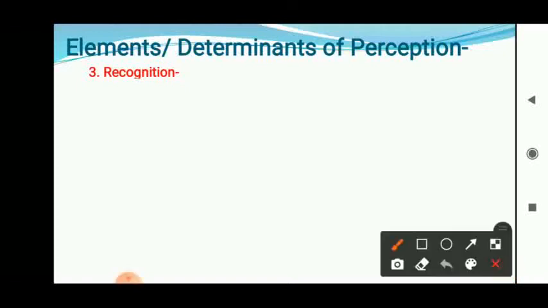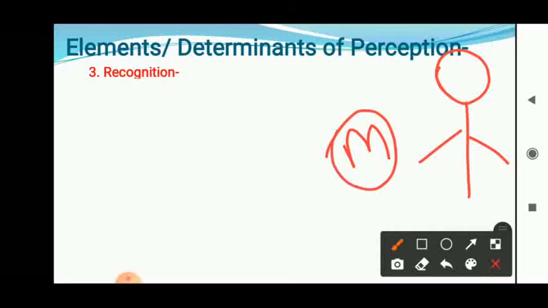Okay, now again I am going to draw here. So this is the individual. Here is the message. The individual is getting a message. Message means stimuli. Then it goes to the individual. But after that, the individual is going to pay attention here on the message.